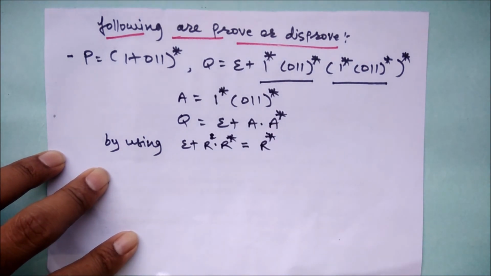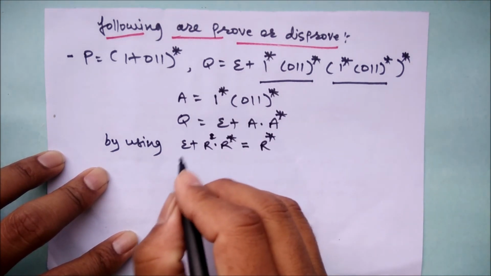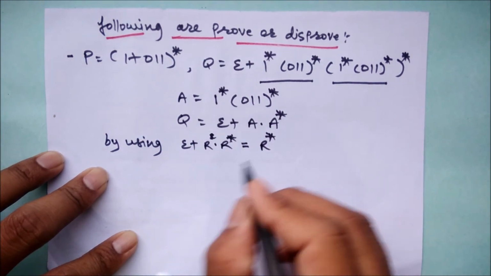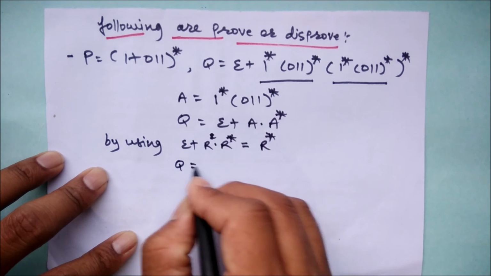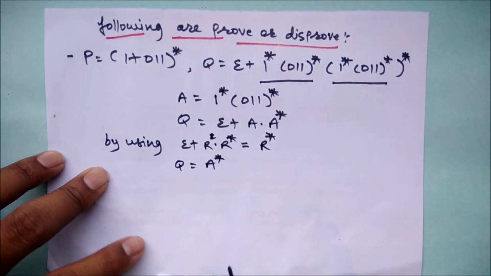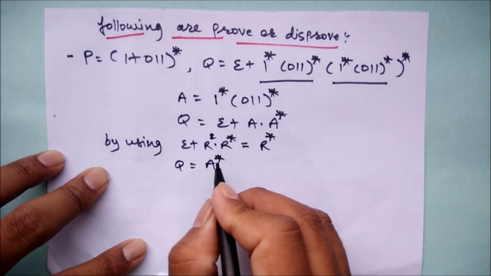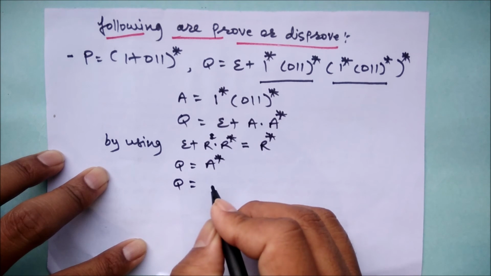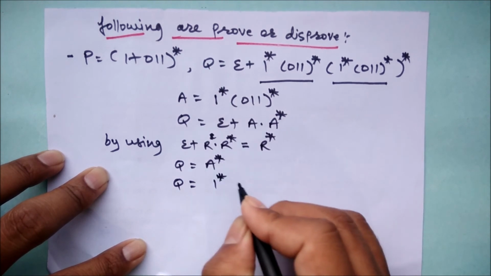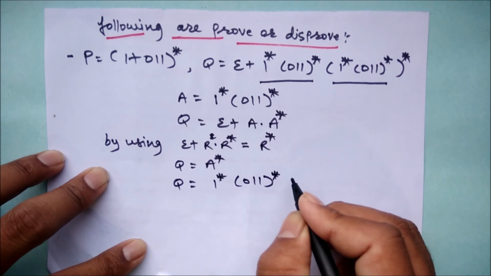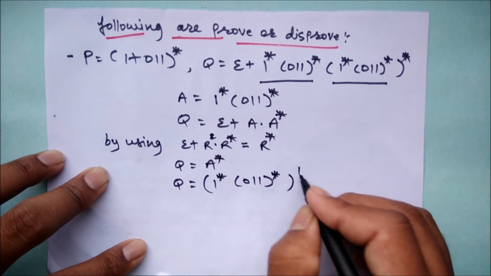So here the above equation, that is Q, becomes R star only, so Q becomes A star, right? And after replacing the original value of A, what will Q become? See, it will become 1 star, 0 1 1 star, and brackets A star.